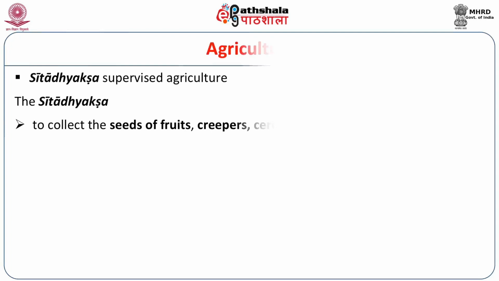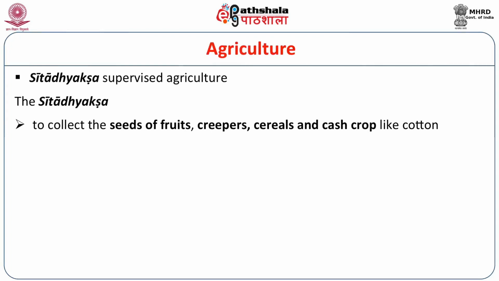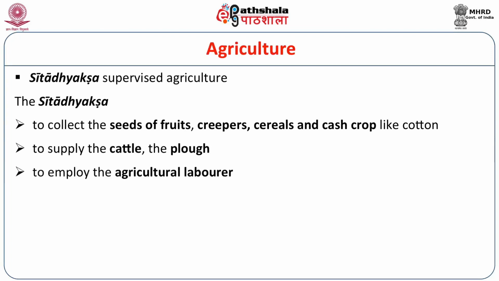Those were concerned with collecting the seeds of fruits, creepers, cereals and cash crops like cotton, supplying the cattle and the plough, and employing the agricultural laborer for facilitating the tasks of cultivation. Students, you must know that agricultural operations cannot be possible without employing human resources.